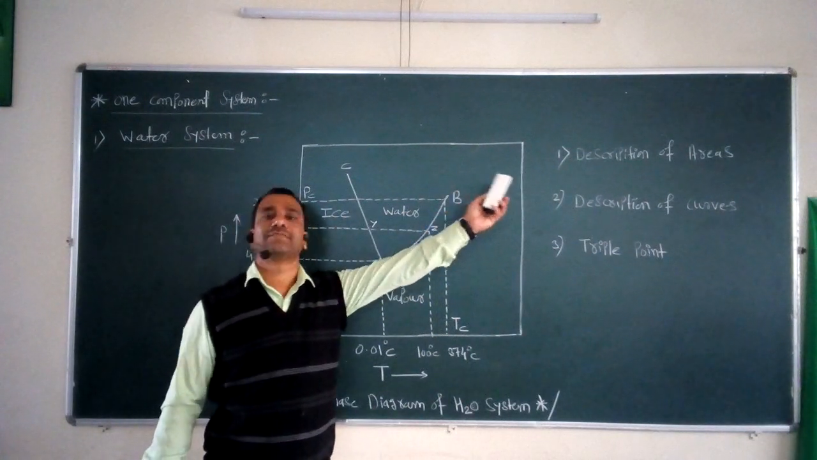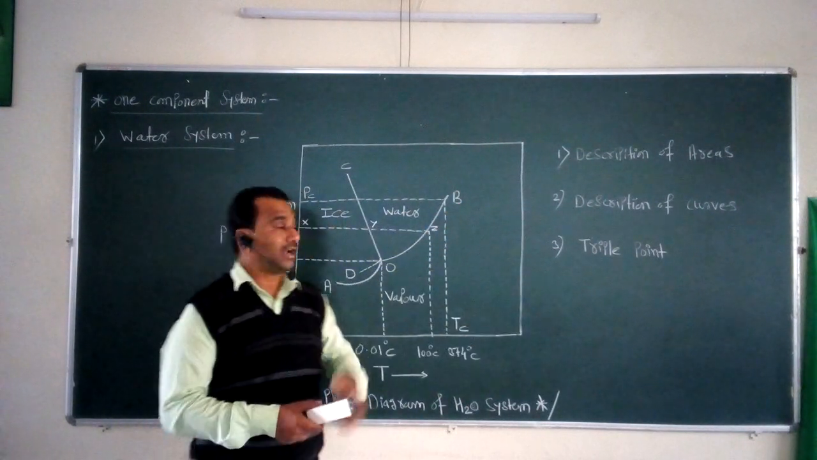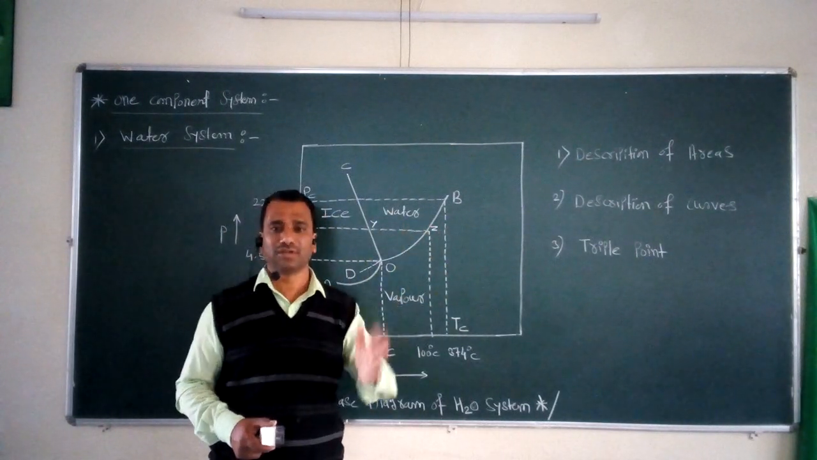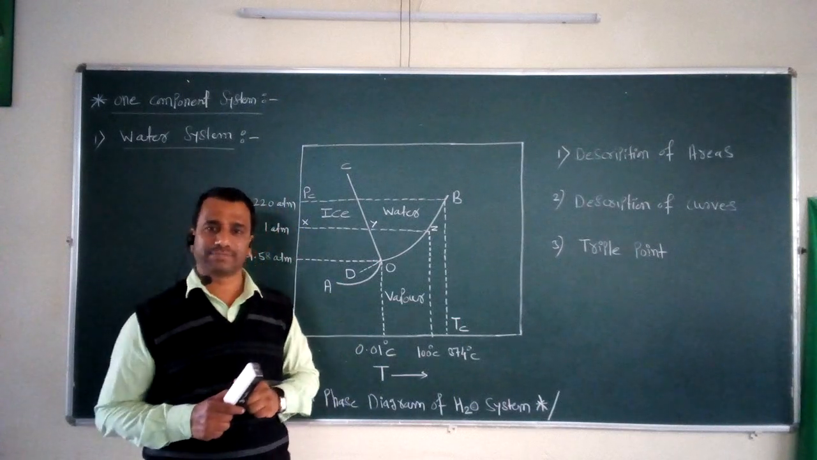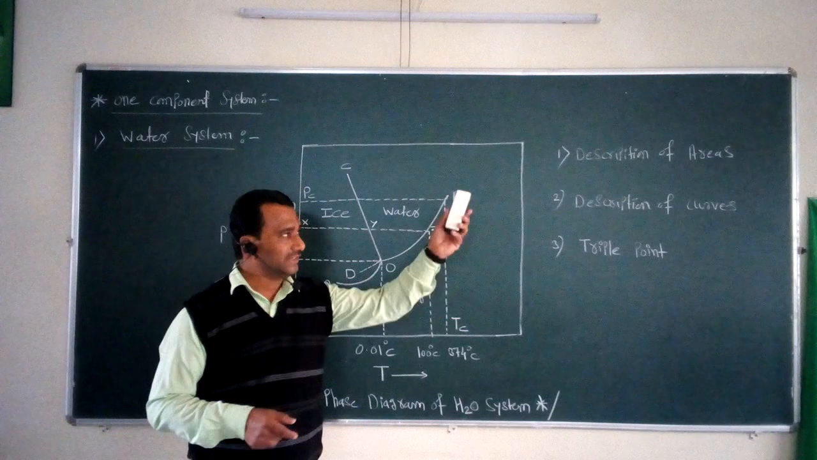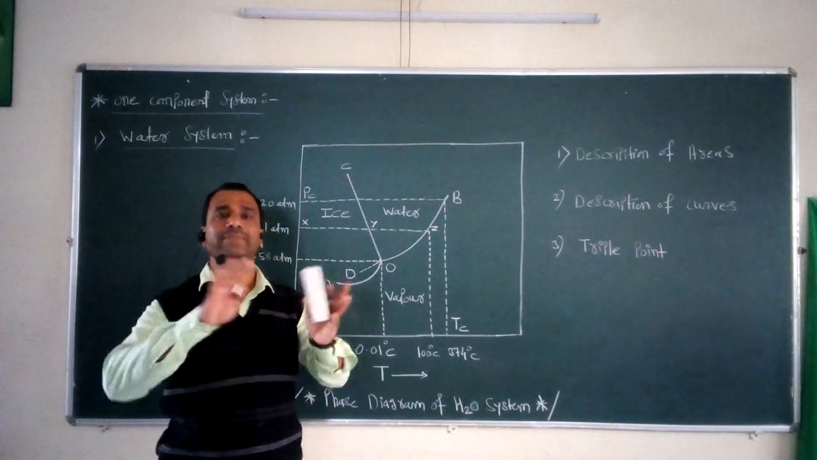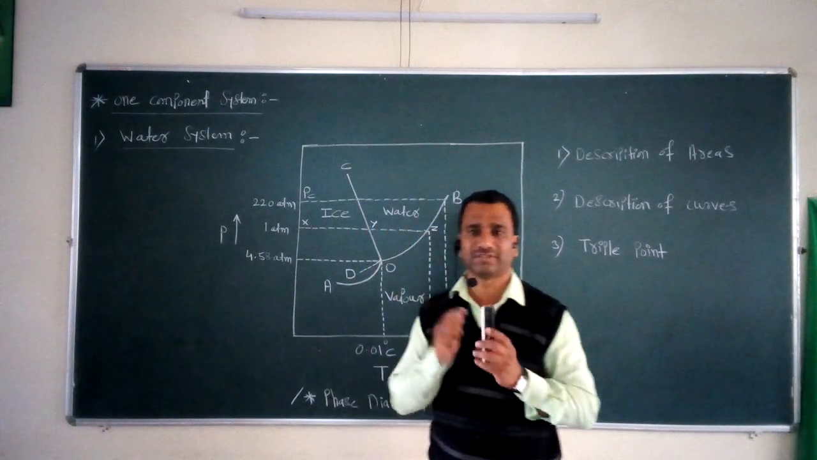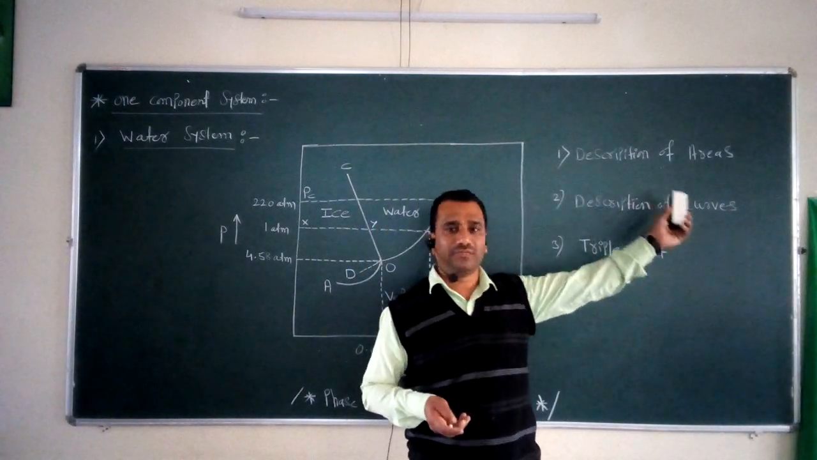First is the description of areas. How many areas can be present in this particular water system? Second is the description of curves. How many different types of curves are present? And the last important part is the triple point. If we know these three important parts, it is nothing but the complete description of the water system. So we can start the discussion from the first point, that is the description of areas.